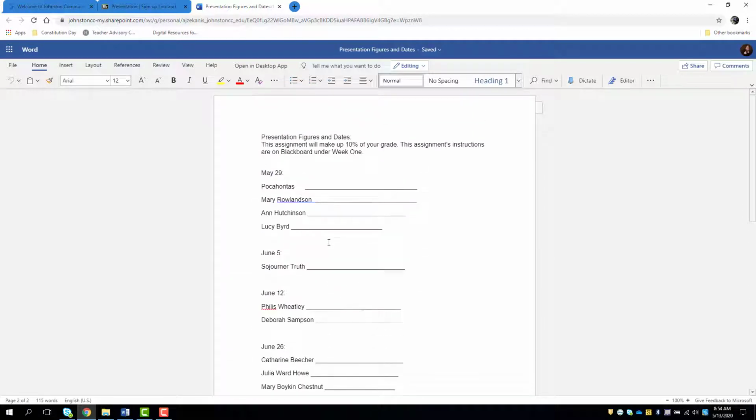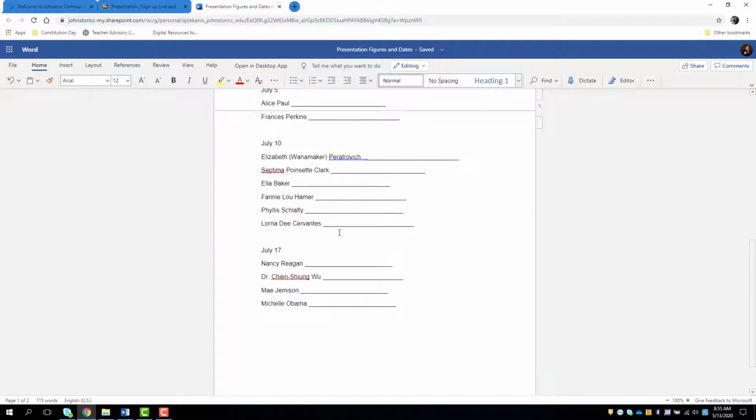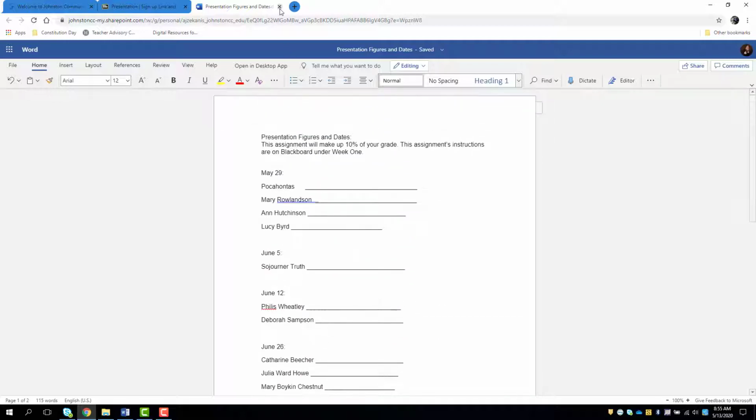I encourage you to take a look, maybe pick somebody you're less familiar with, do a quick Google search and see if they're interesting to you and if you would like to do a presentation on them. So that's that list. What you'll do is type in your full name, or at least your last name as it appears on the roster, and maybe a first initial. The survey that you've got to do, I'll show you that in a minute, lets you tell me the name that you go by, so you can do that with your last name if you would like, on whoever you want to present on. So all kinds of interesting people.